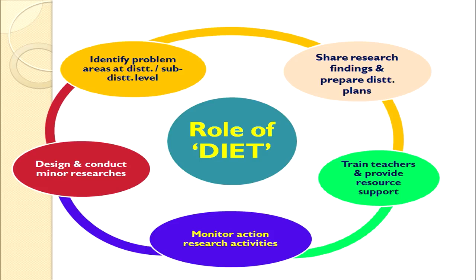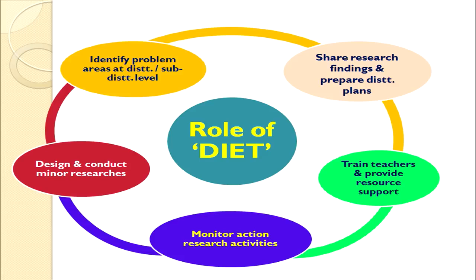When these DIETs are involved in designing and conducting different research activities, the findings are shared by the DIETs, and on the basis of the inputs received from these research studies, the district level plans are prepared, which are further forwarded to the state level to have a state level annual plan.